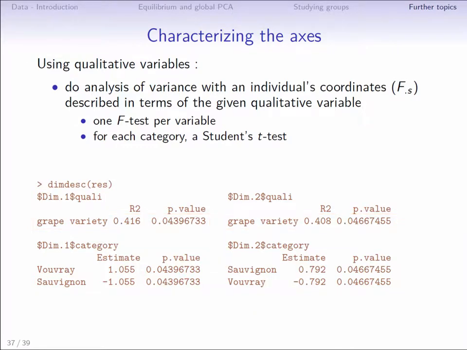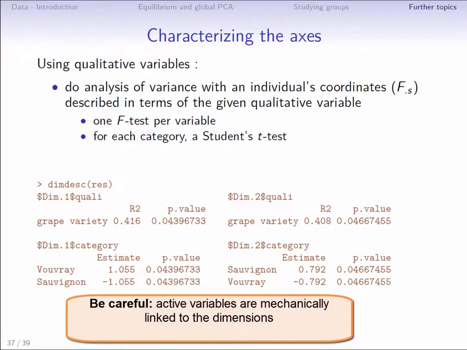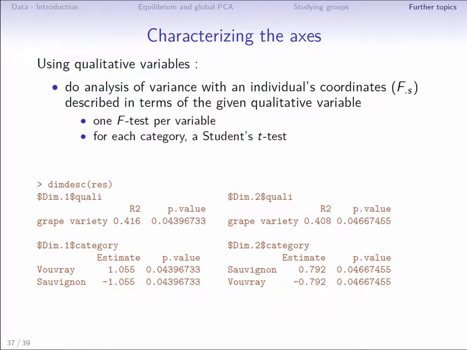Recall that here the grape variety variable is a supplementary one and therefore was not used to construct the dimensions. Thus, the test we have built is valid. On the other hand, for the sensory variables, the tests must be used with more caution because the variables themselves were used to construct the dimensions and are therefore automatically related to them. If we look at the categories, we can see that the Vouvray wines have significantly positive coordinates on the first dimension and significantly negative ones on the second dimension.